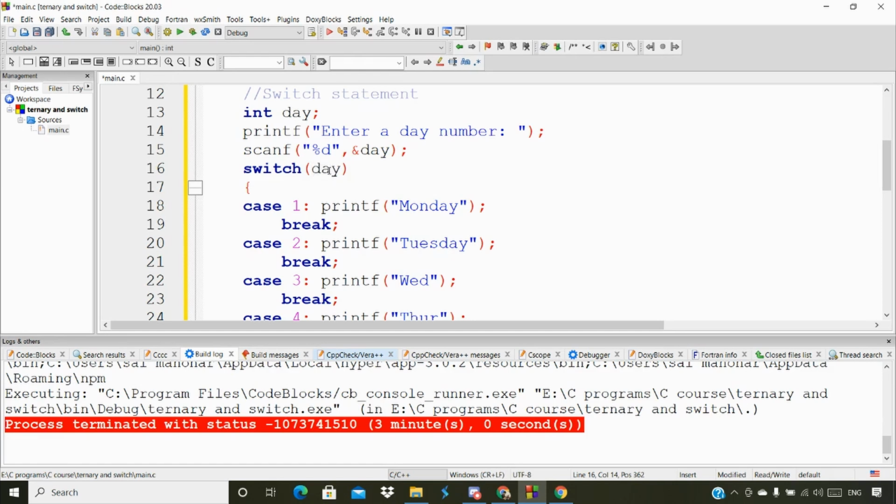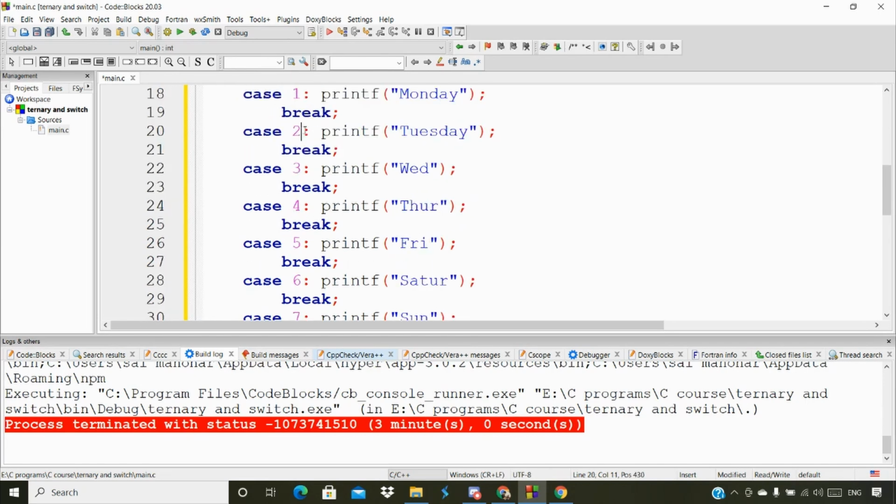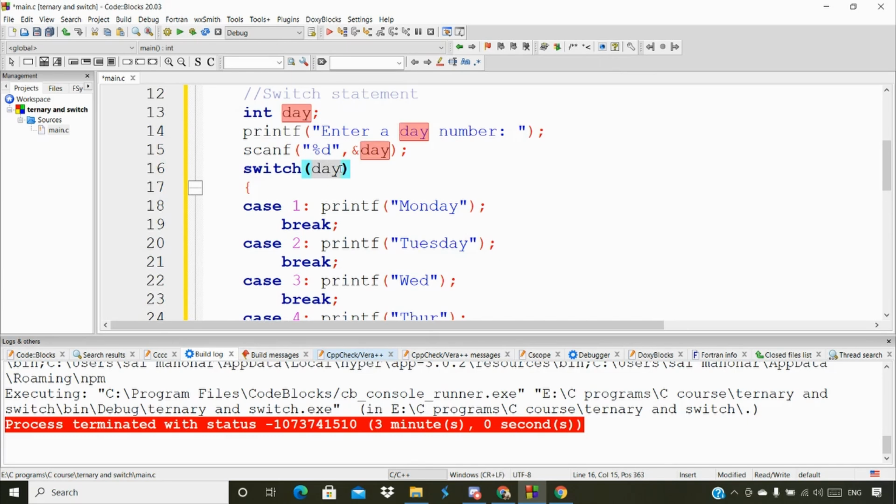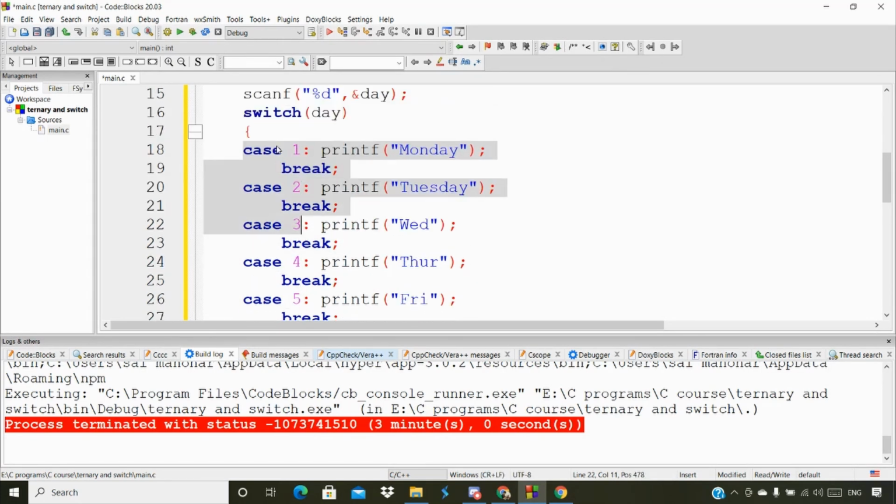It checks whether we have multiple cases, and we also have 2. If 2 were not present, we'd print the default code, but it is present, so it directly jumps into case 2. Whereas the else if block compares from the first line through all the lines.